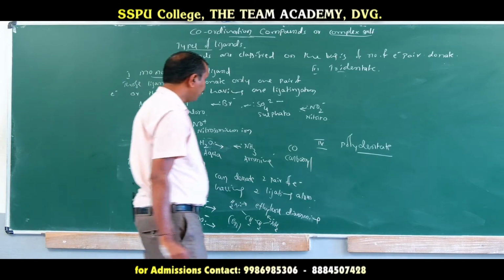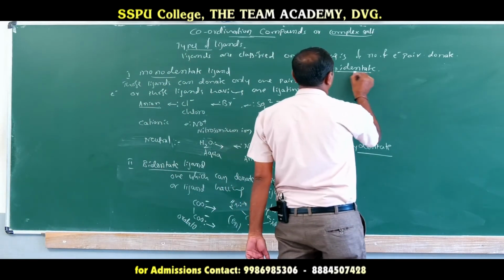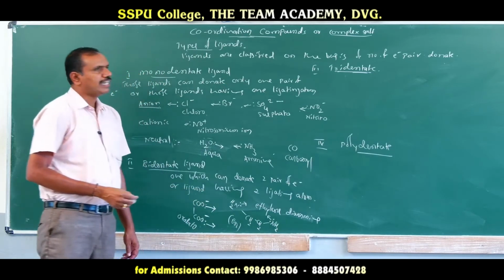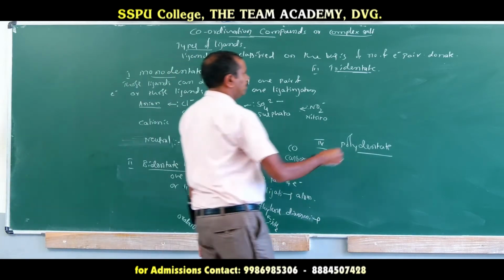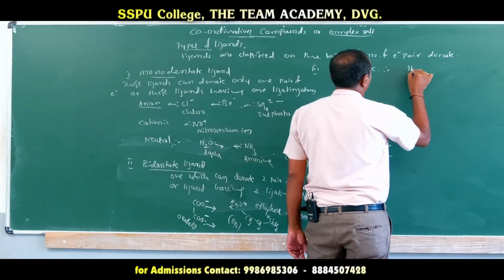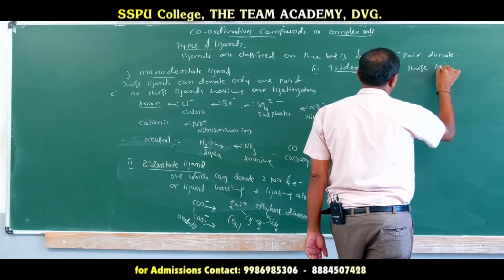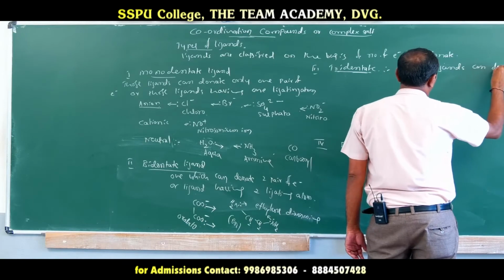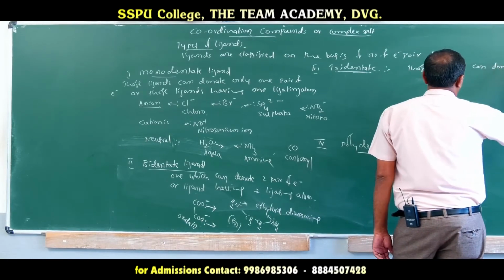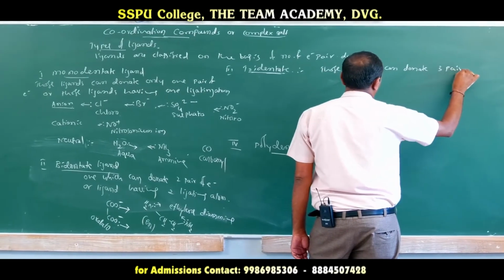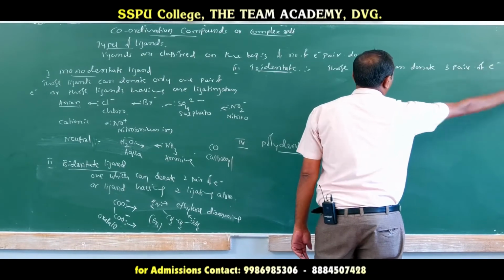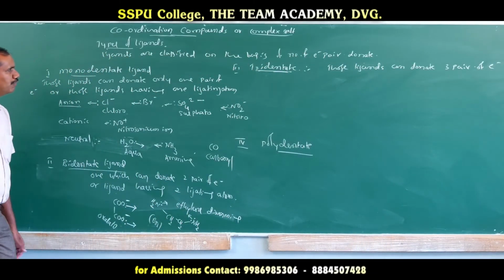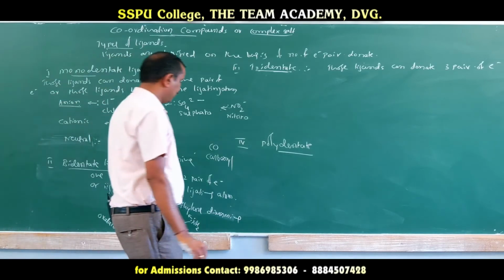Now we will go for tridentate ligand. What is a tridentate ligand? Those ligands that can donate 3 pairs of electrons, or those ligands having 3 ligating atoms, we call tridentate ligands.